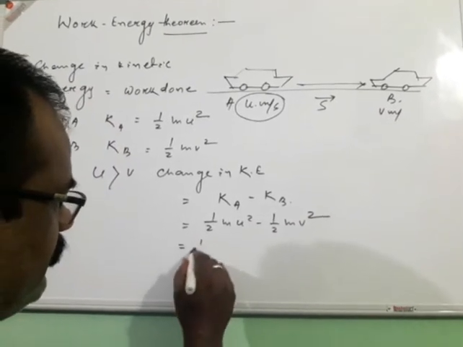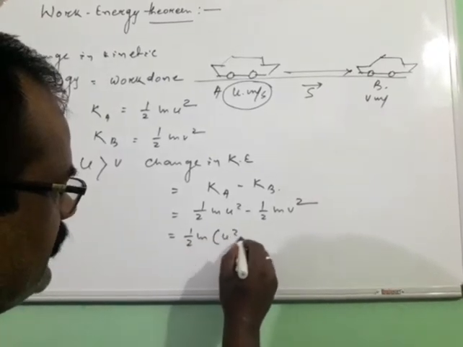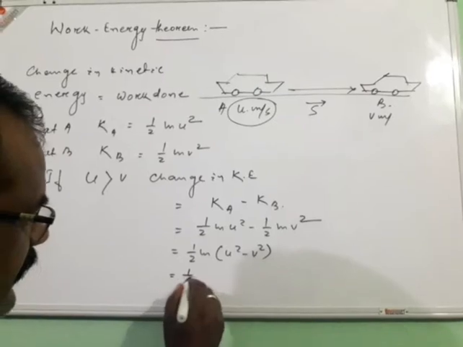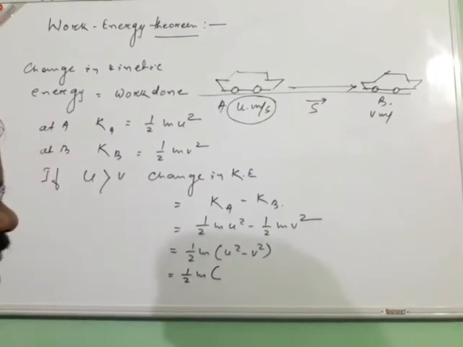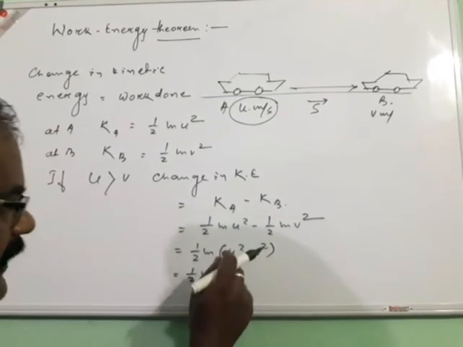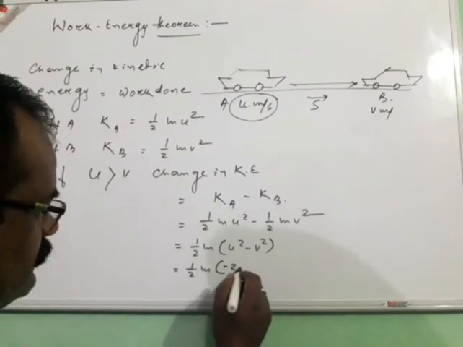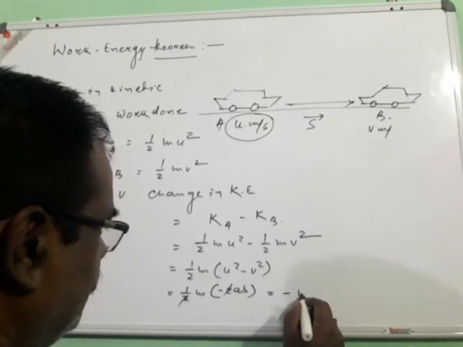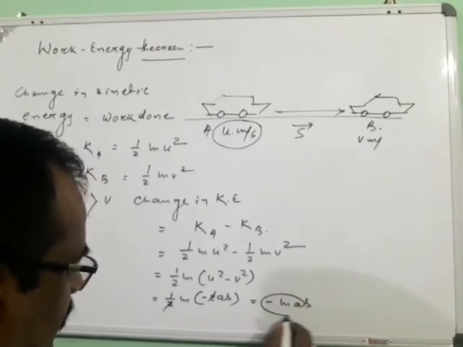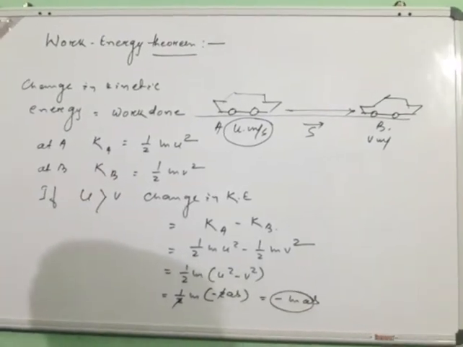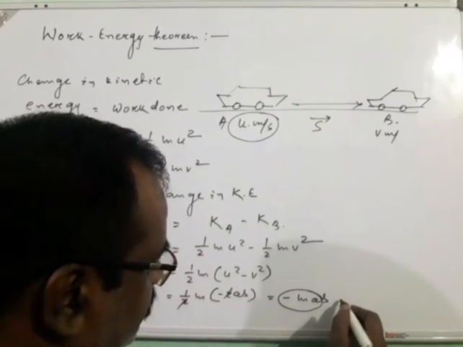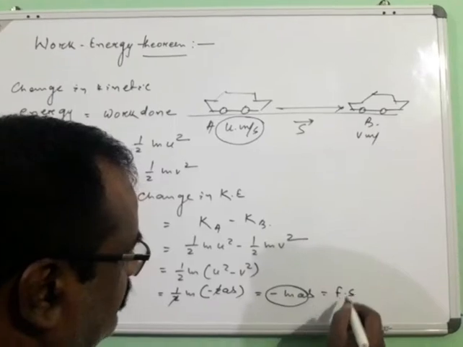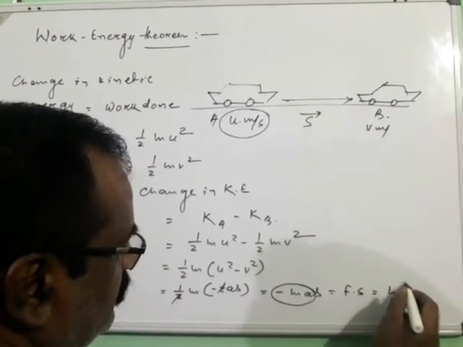Taking half m common, it becomes u square minus v square, which equals half into m into minus 2as. So we get minus mas, that is minus m into a, because of the resistive force, and therefore it becomes F into s, which is also equal to the work done.